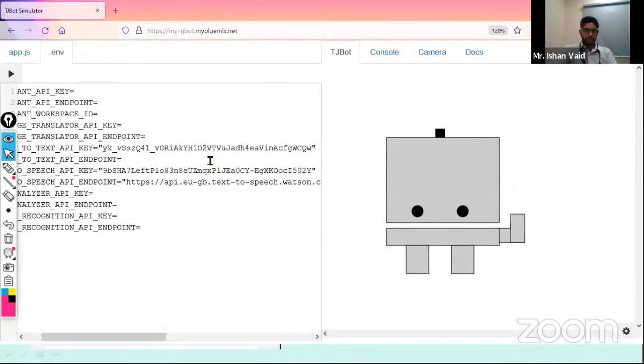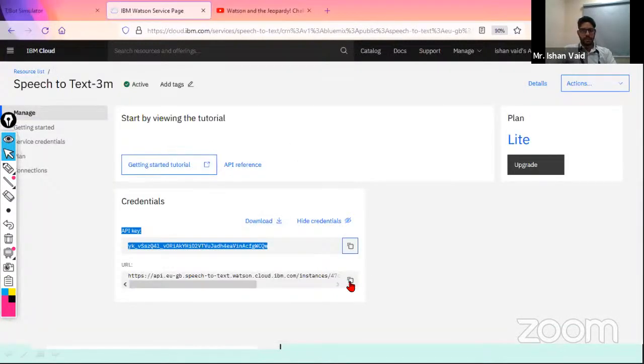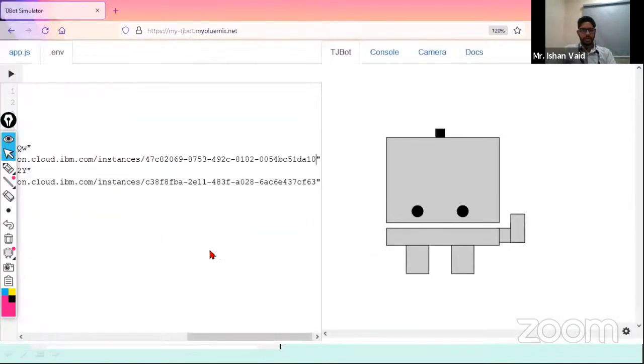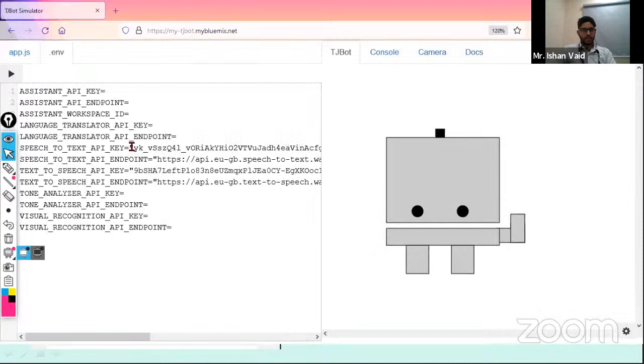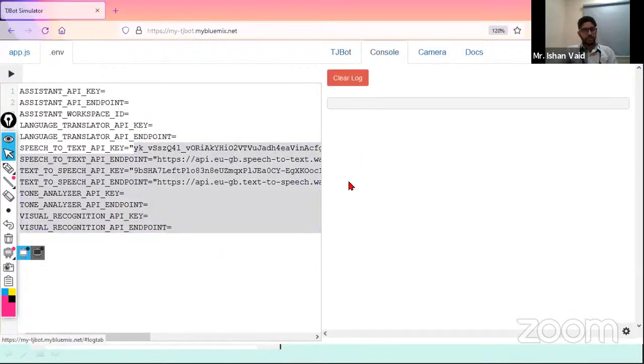See, so again, I copied the endpoint and pasted it over here. This is how you have to paste it, and then it will actually work. If there is an error, you have to click on the console. If there is an error from the application, it will give you the error over here. Like there may be an error that it is unable to get the microphone access.